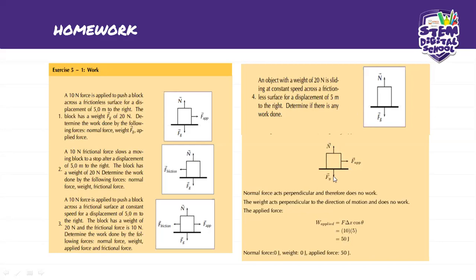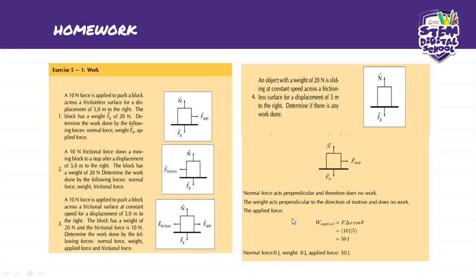But we have this force applied. This one is parallel to the displacement, so in which case we will have a calculation there, we'll have a work done. So the weight acts perpendicular to the direction of motion and does no work.